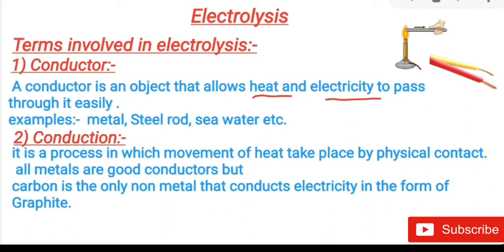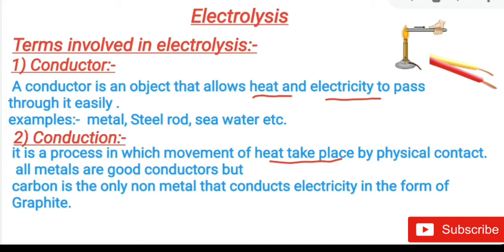But what is the mode of transfer of heat energy and electrical energy in metal? The mode of transfer is conduction. What is conduction? Conduction is a process in which movement of heat takes place with the help of physical contact.